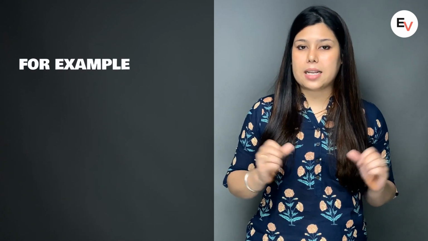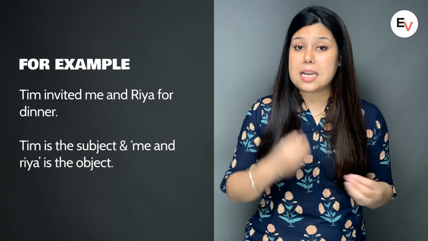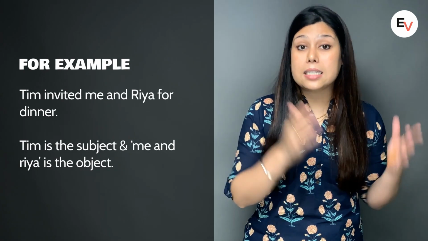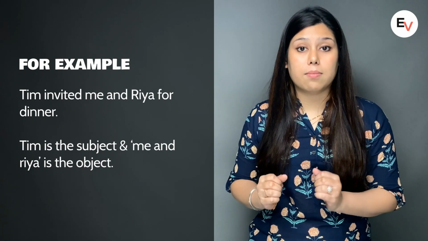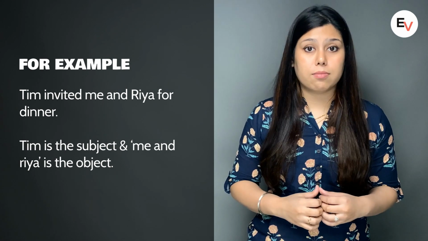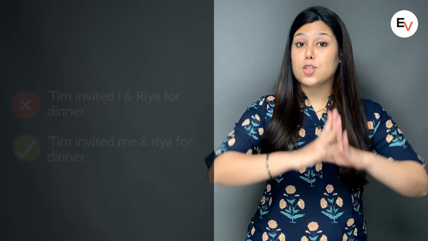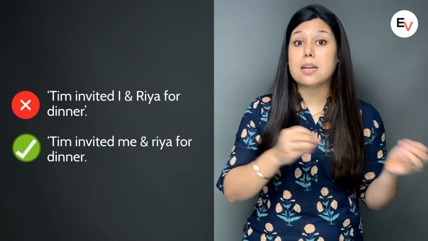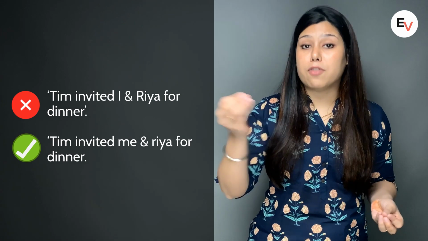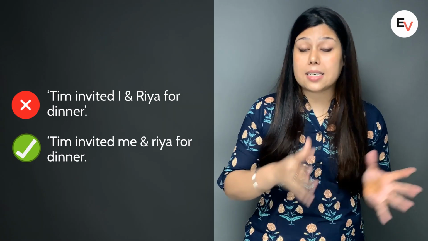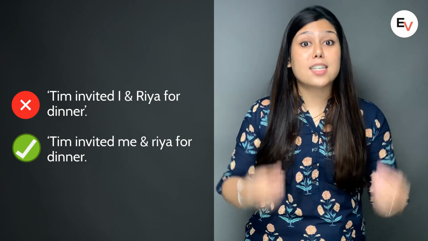When I said, Tim invited me and Ria for dinner, Tim is the subject here, the performer of the action. And me and Ria is the object here, the receiver of the action. So we shall never say that Tim invited I and Ria for dinner. The correct sentence would be, Tim invited me and Ria for dinner. I hope that it is clear to you by now.